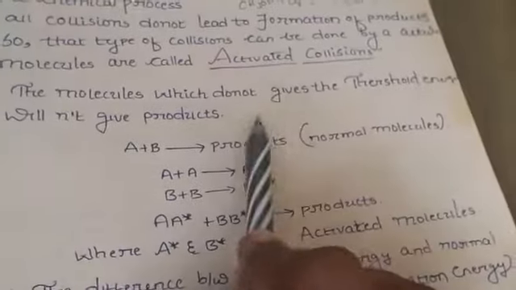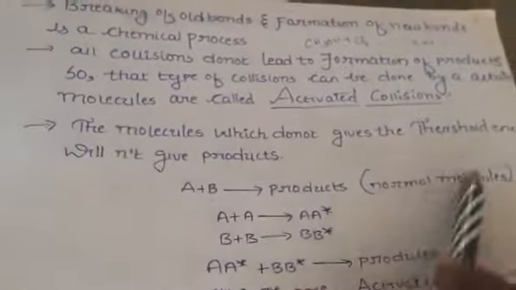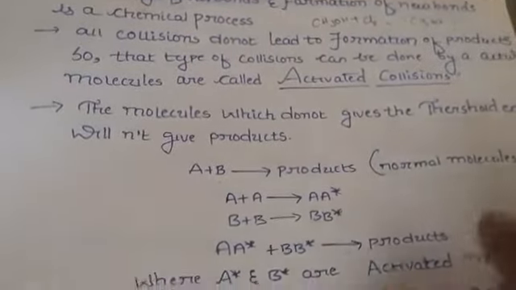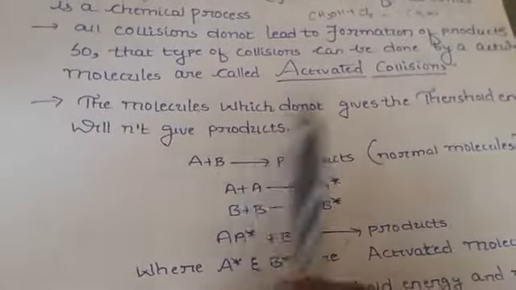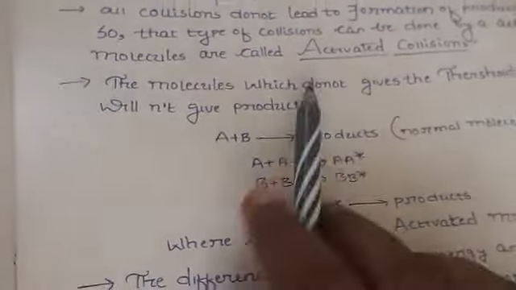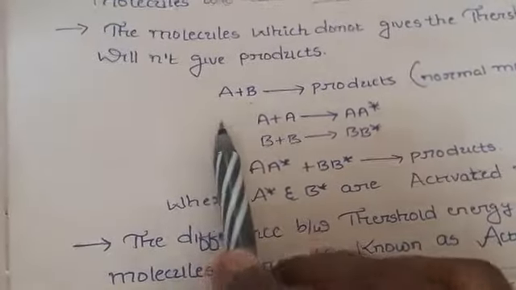The molecules which do not have threshold energy will not give products. When energy is not applied, the molecules will not form products. So let us see an example.